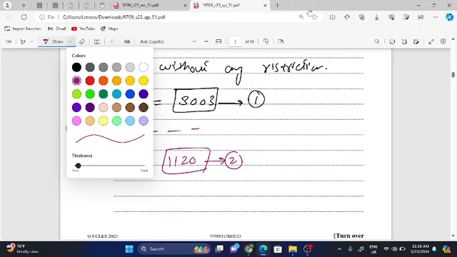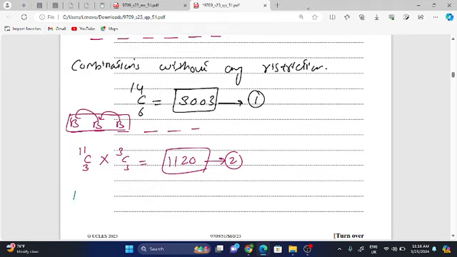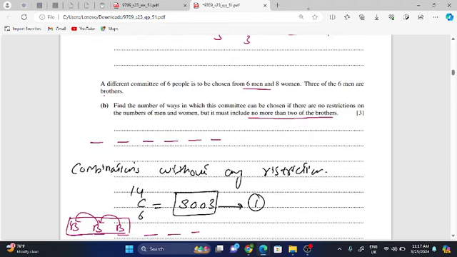So in order to get the required result, the required arrangements suggest that no more than 2 of the brothers should be taken.